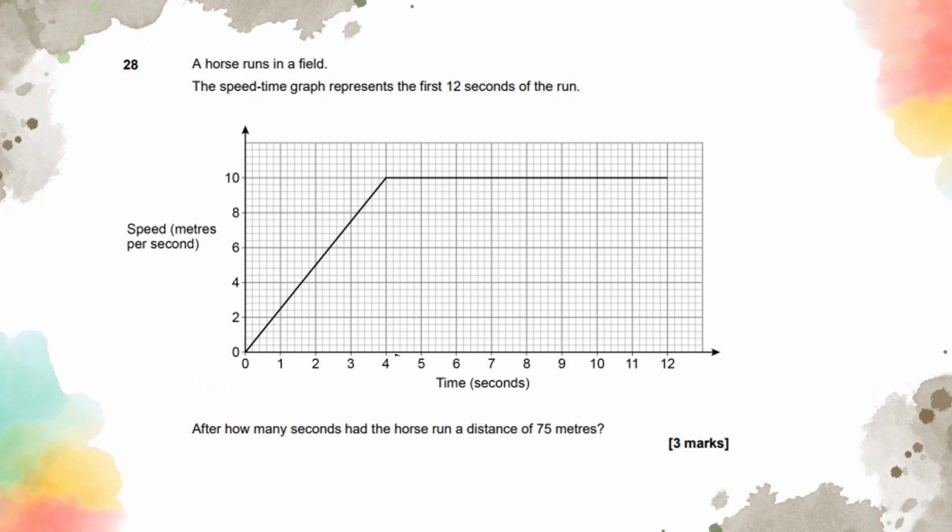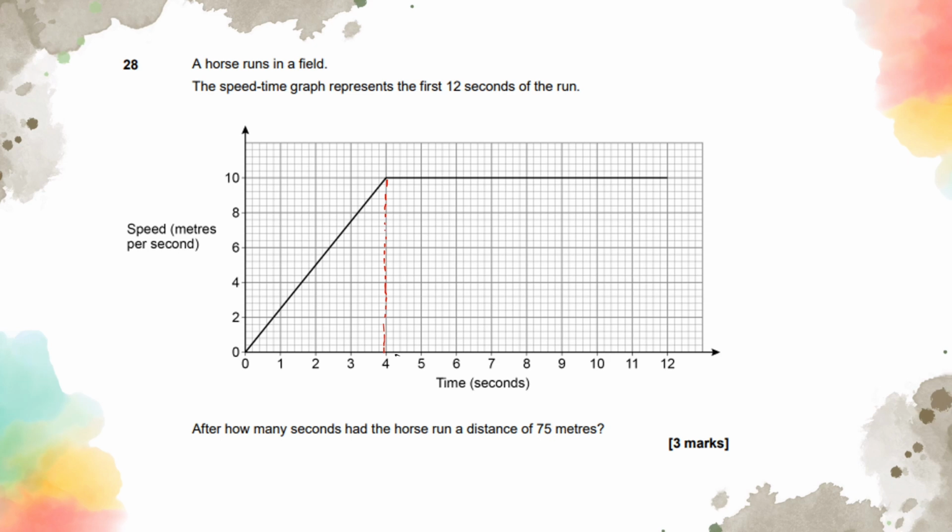Right, question 28. A horse runs in a field. The speed time graph represents the first 12 seconds of the run. After how many seconds had the horse run a distance of 75 meters? Okay, so we know that the area under the graph is going to give us the distance.